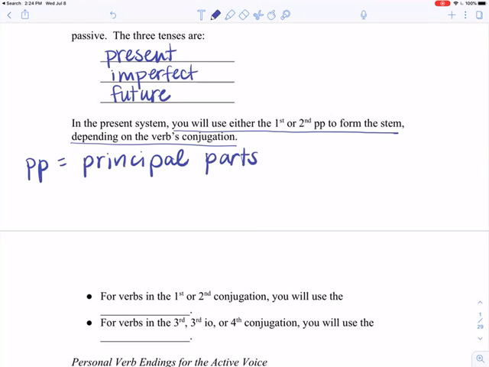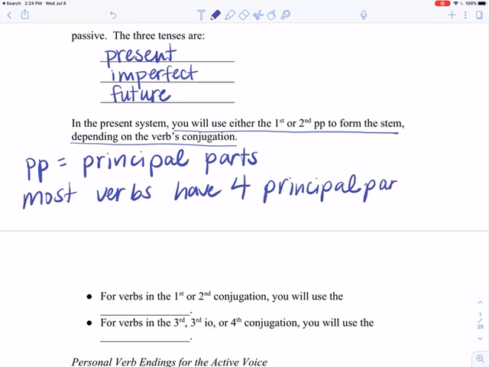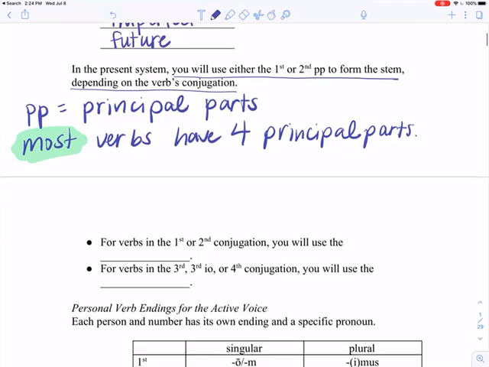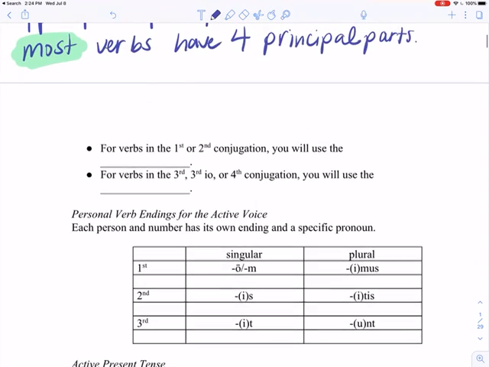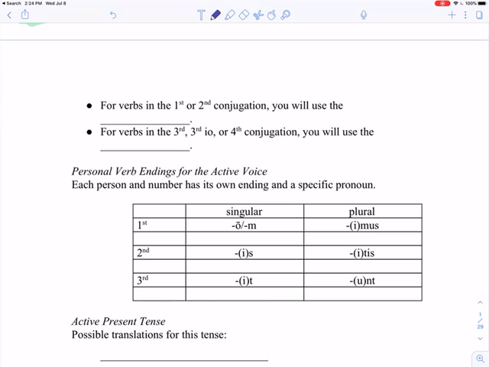And something you might want to know is that most verbs have 4 principal parts. Okay? Notice real quick, I said most. Not all, but most. So right now we are really only going to be dealing with verbs that are first and second conjugation in nature. And we're going to use the second principal part. When we get to third, IO, and fourth, we'll talk about that then.